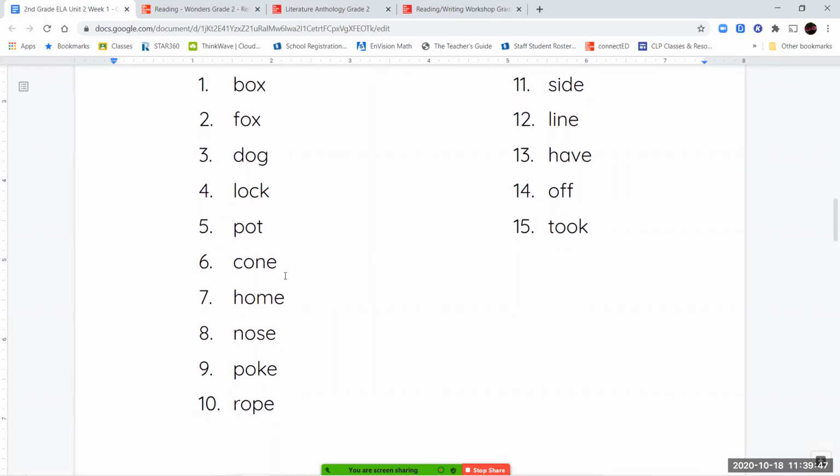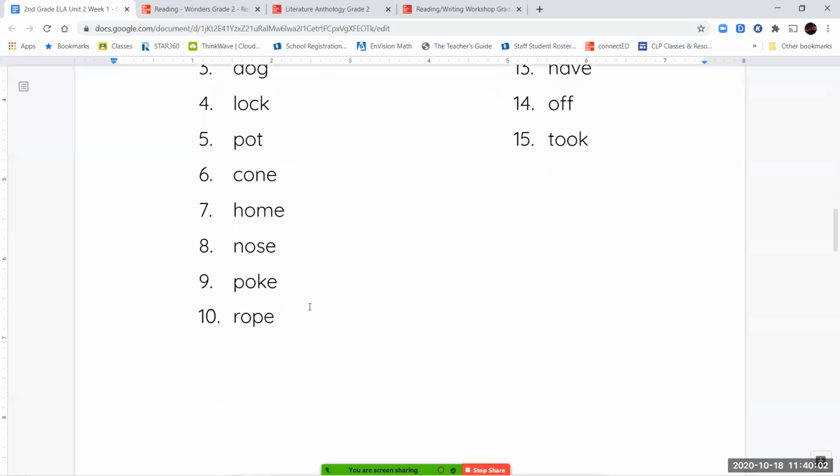But for your long O, you're seeing an O and then a consonant letter and then an E. Now remember, when I say consonant, I'm talking about any letter that is not a vowel. So an N is not a vowel. So this word says cone because of that O and that silent E at the end.